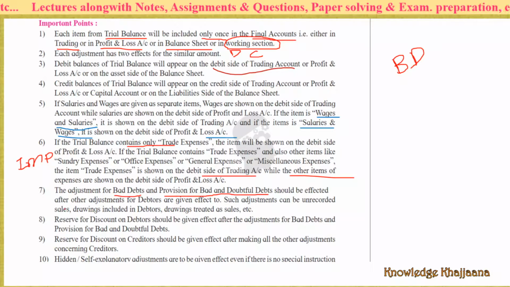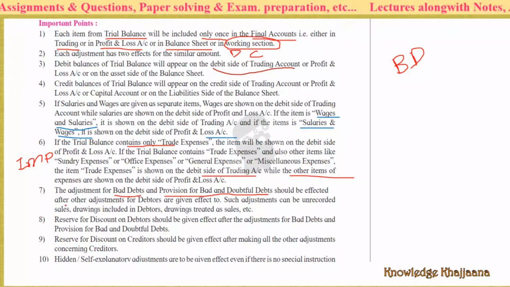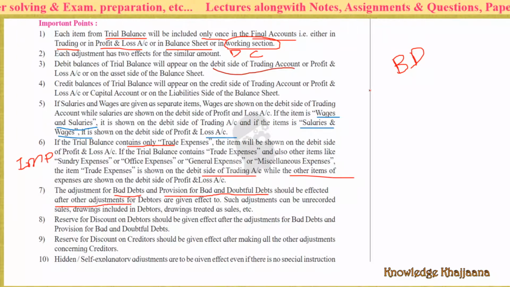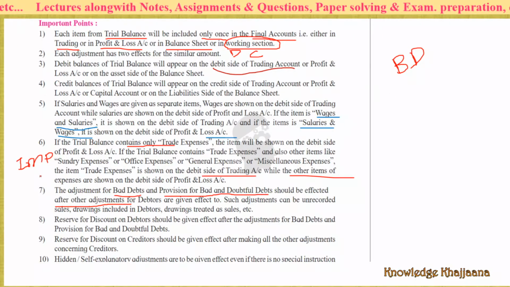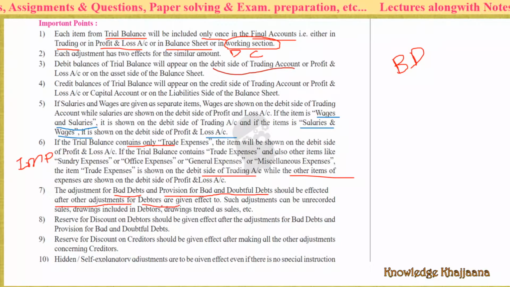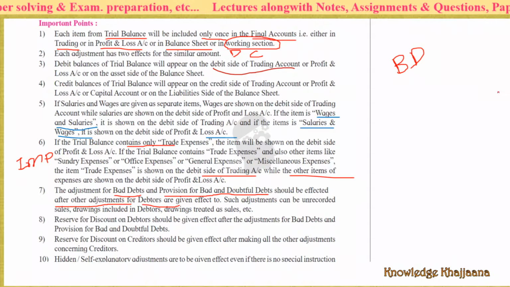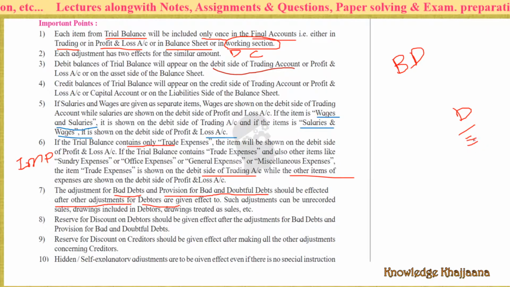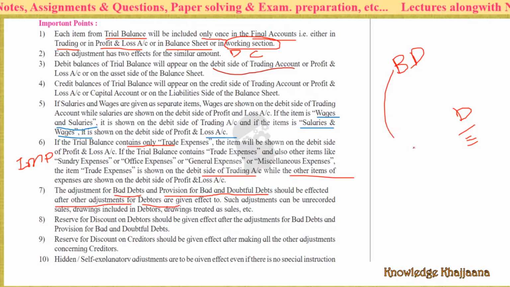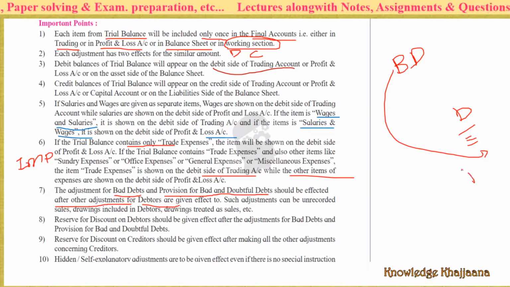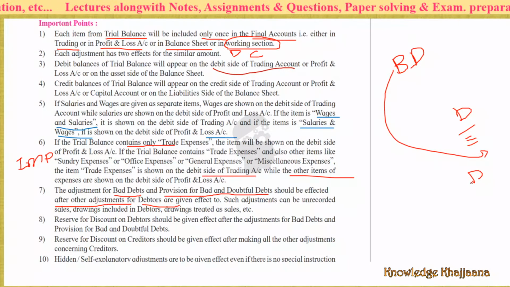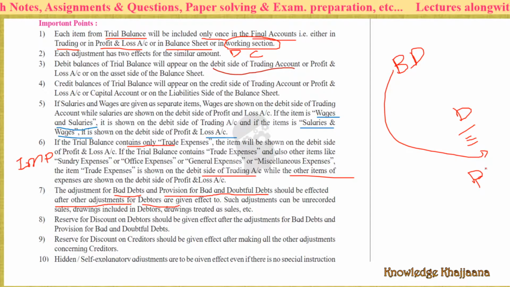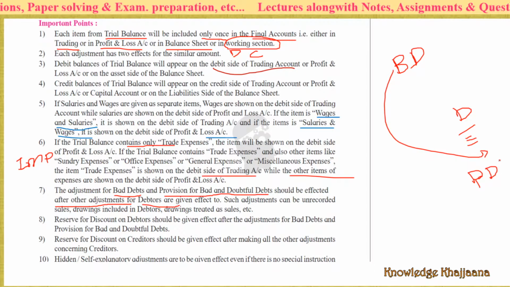Bad debts and provision for bad and doubtful debts should be effected after other adjustments for debtors are given effect to. The effect of other adjustments must be given to the debtors first. If the debtors are there, other adjustments' effect must be given first. After that, the adjustment of bad debts and provision for doubtful debts must be given.